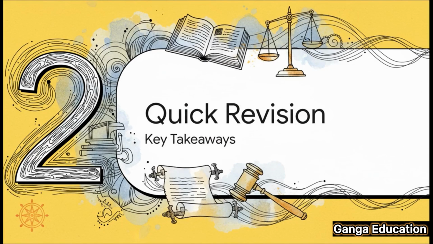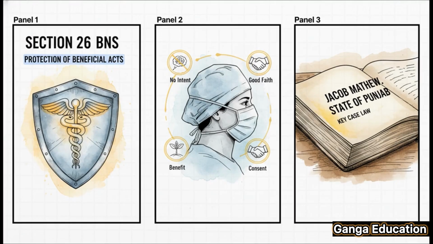All right, that was a lot to cover. So before we finish, let's just do a quick revision to make sure all the key takeaways are fresh in your mind. So remember these 3 things. First, Section 26 of BNS 2023 is the legal shield for beneficial acts done in good faith with consent. Second, its core concept is that it's the doctor's protection clause, and it needs all 4 ingredients to work. And third, from an exam point of view, it's a hot topic. Make sure you've mastered the Jacob Matthew case and the difference between Section 25 and 26.